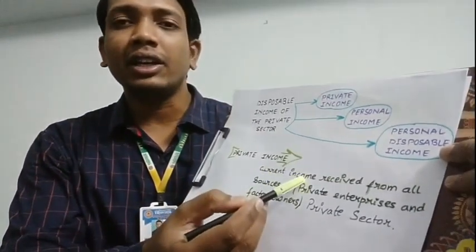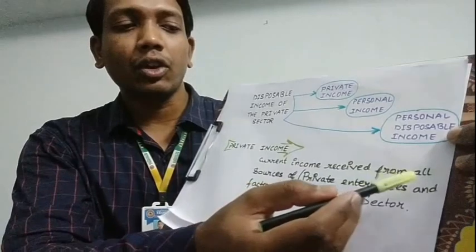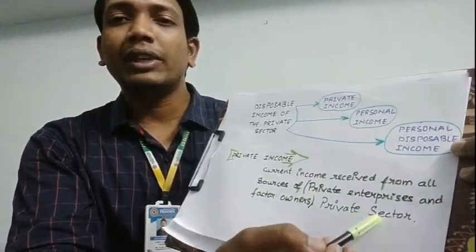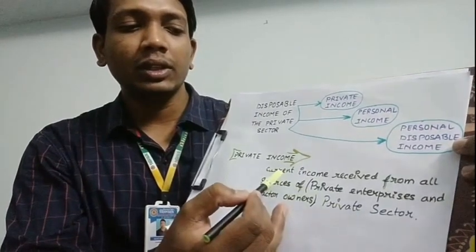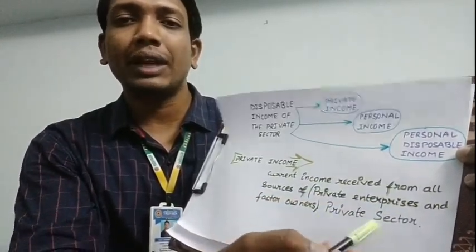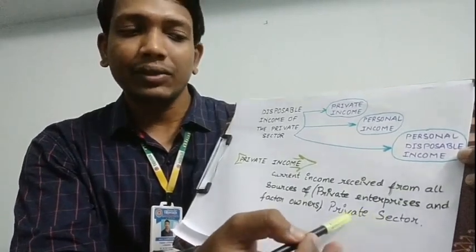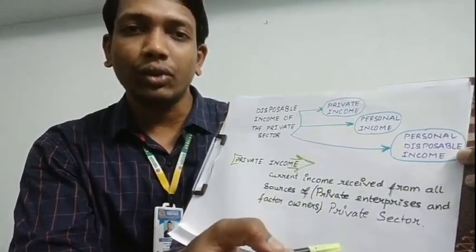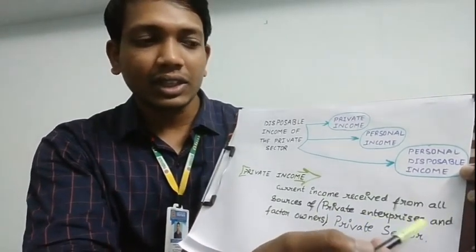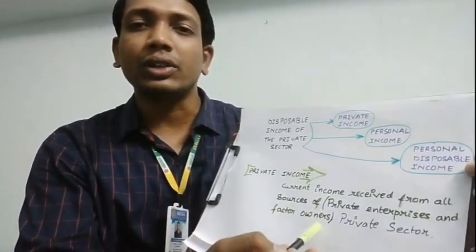So the private income is nothing but the current income received from all sources by the private sector. This private sector comprises private enterprises and factor owners.